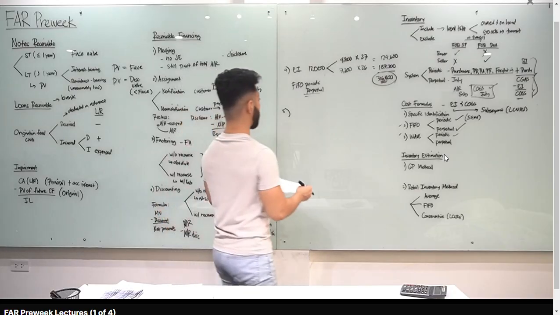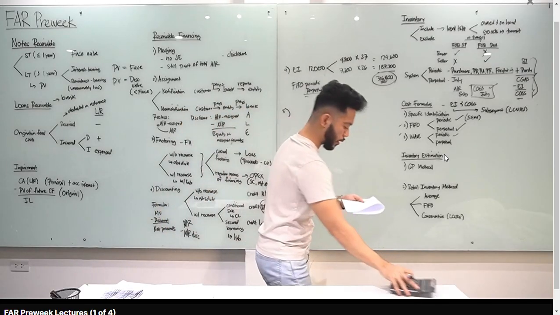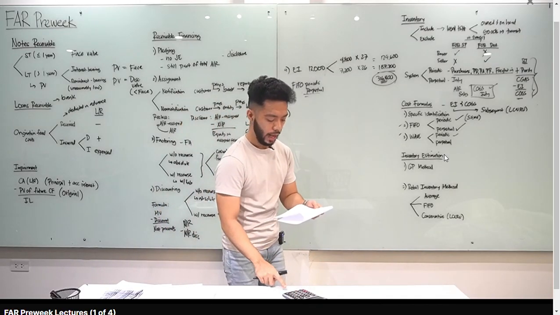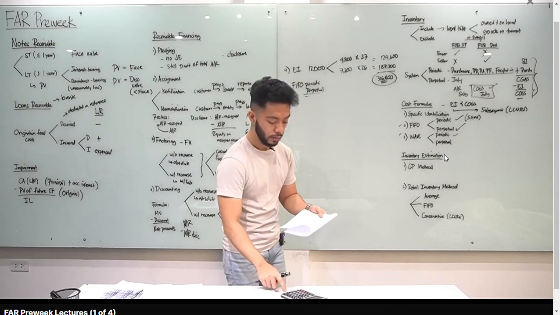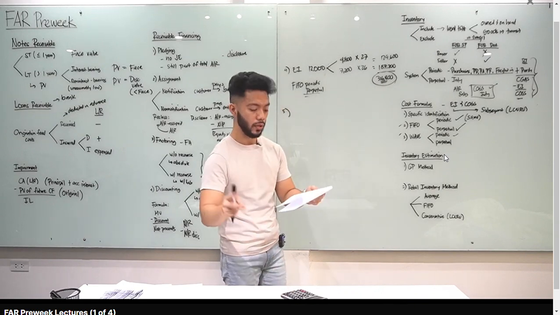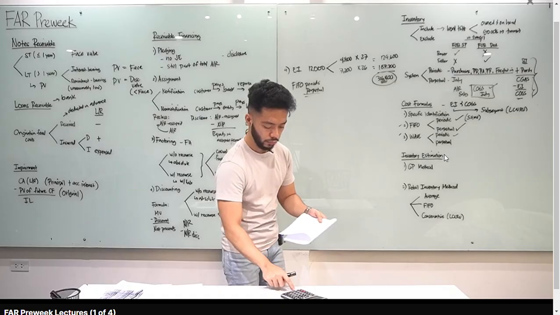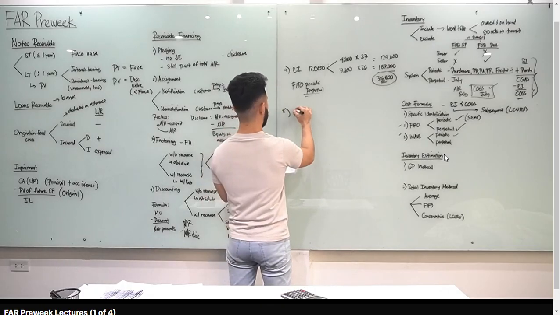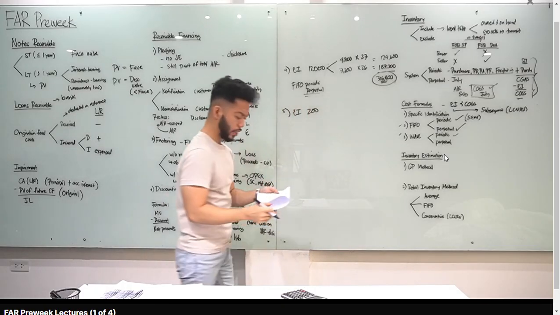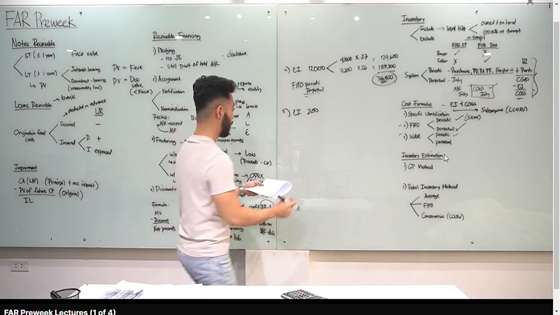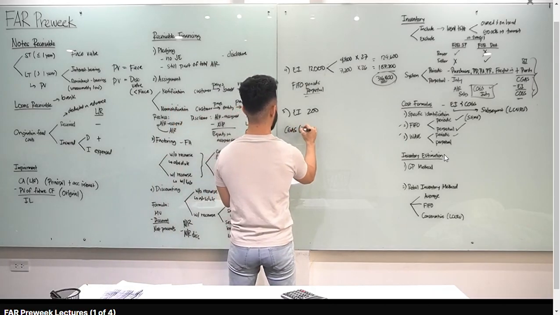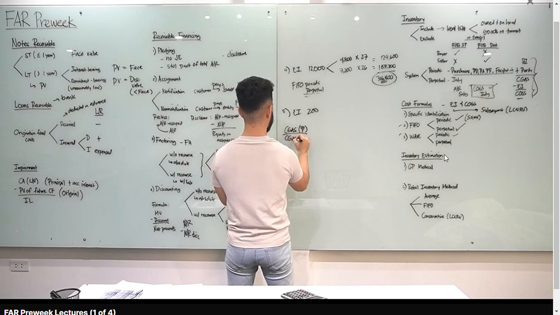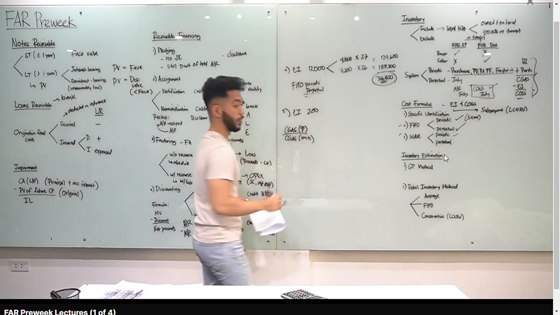So, count muna natin yung inventory. Tama ba, class? Meron tayong beginning na 200. Okay, lagay natin 200. Add mo yung purchases plus 300 plus 500, and then nagbenta tayo dalawang 400. Minus 400, minus 400. Tama ba, class? 200 yung ending inventory natin. Tama? And sabi dyan, weighted average. Kapag weighted average, ang formula dyan, cost of goods available for sale in pesos over cost of goods available for sale in units, and then multiply natin sa ending inventory.